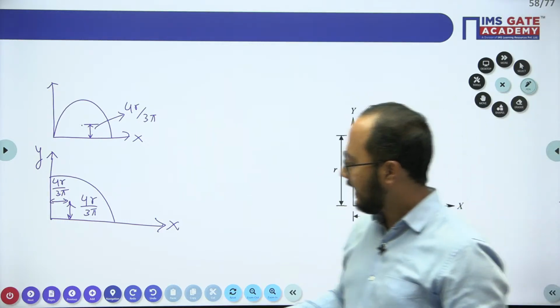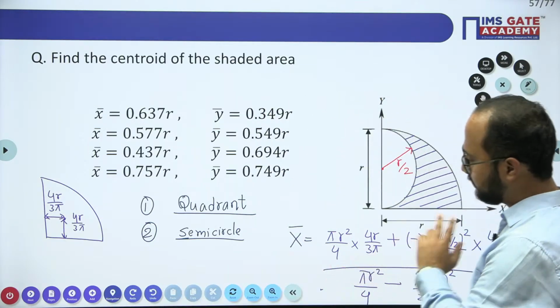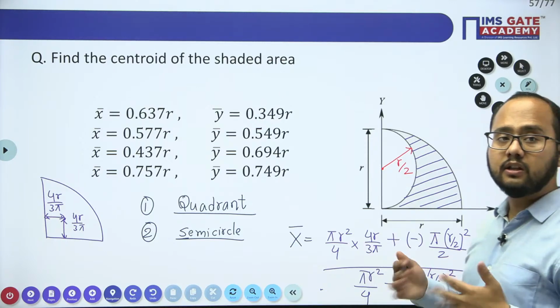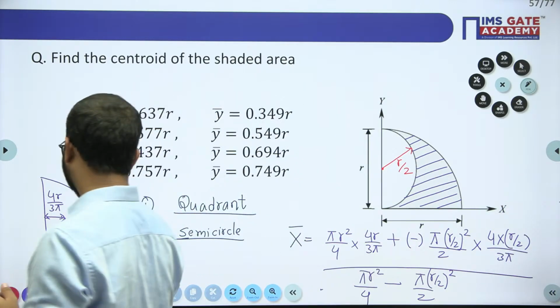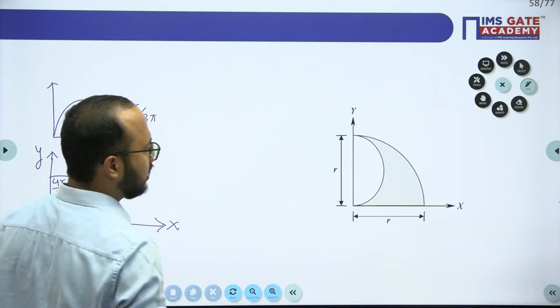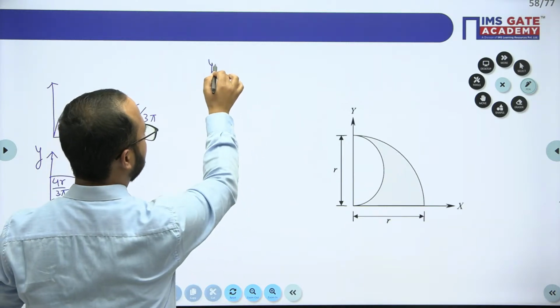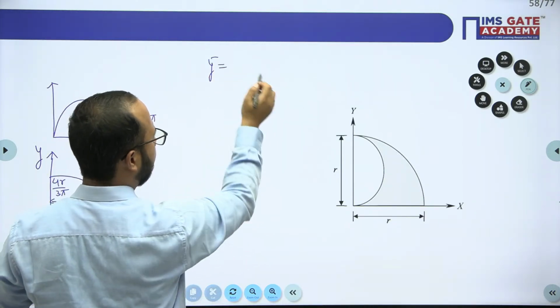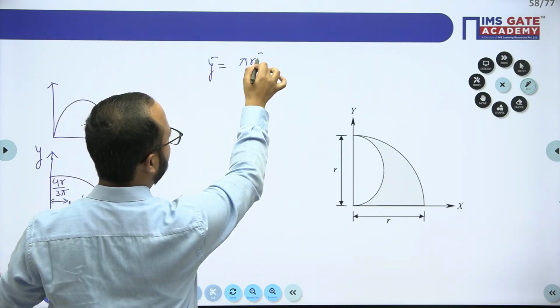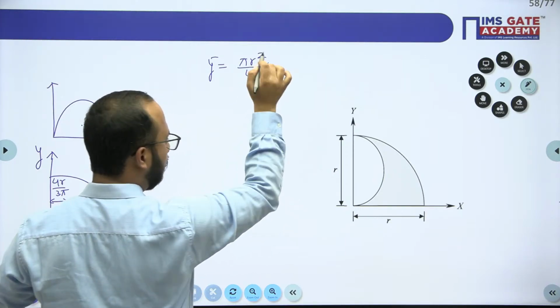So x bar we have written. Now next write down the y bar also. How can we write the y bar? Again, the area will remain the same, pi r square by 4 into y.